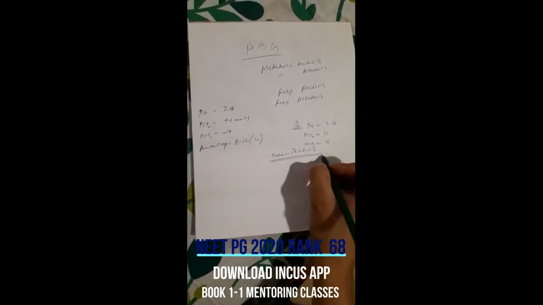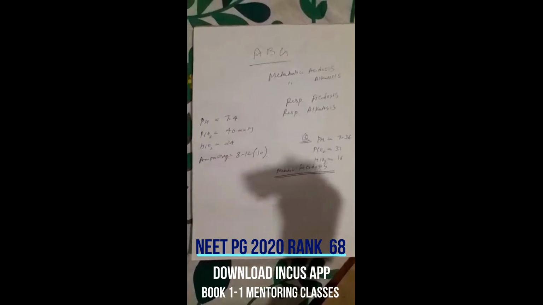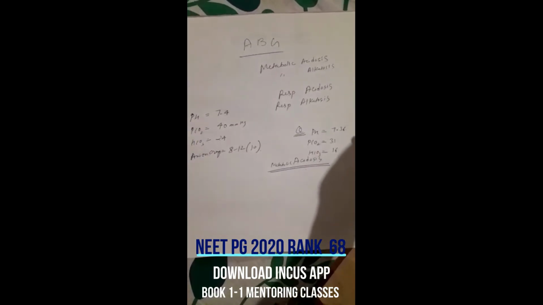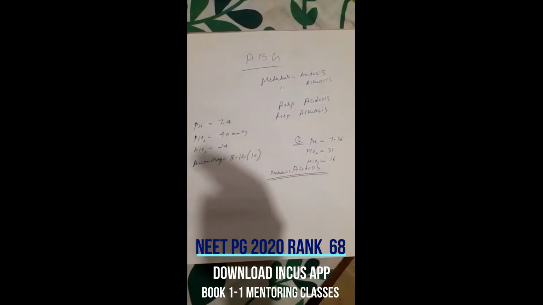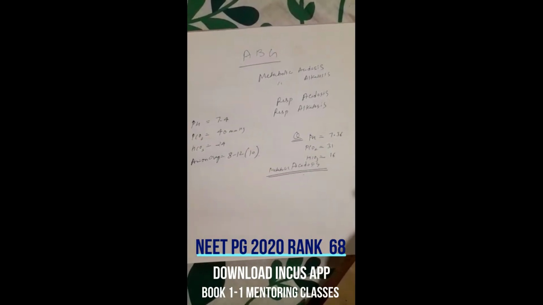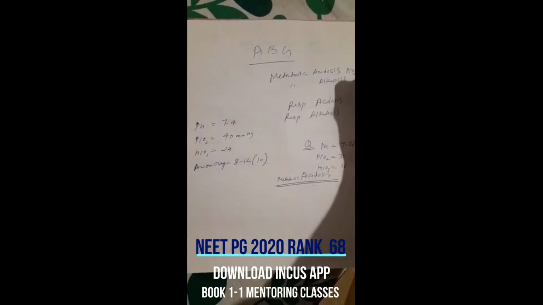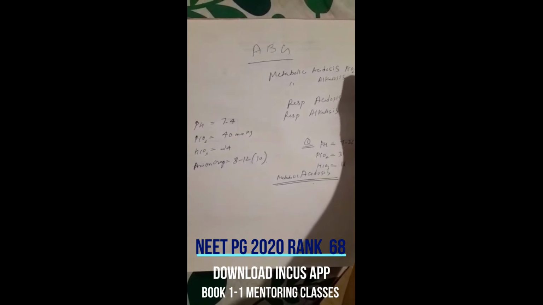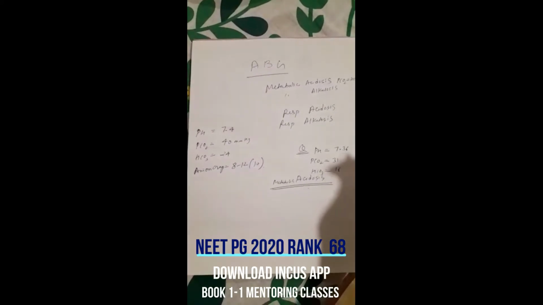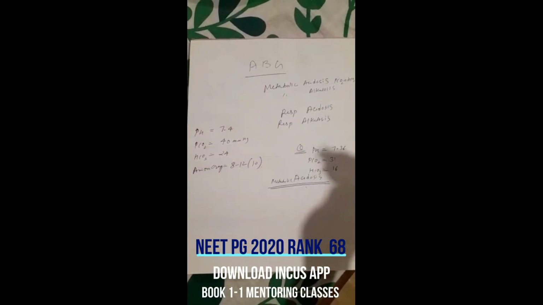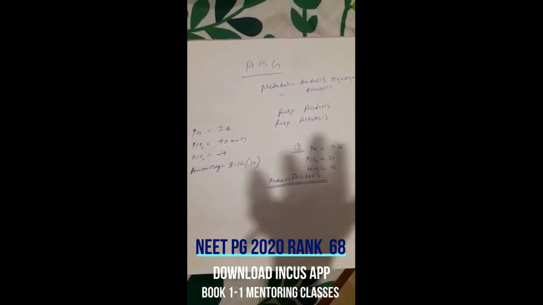Now compensation formula. We'll study the compensation formula for each and every one of them. For metabolic acidosis, the bicarb will decrease, so we have to predict the PCO2 levels for compensation. So predicted PCO2 is bicarb level into 1.5 plus 8, plus minus 2. If bicarb decreases, the PCO2 must also decrease. But if the PCO2 doesn't decrease as much as predicted, we will say that there is not enough compensation.